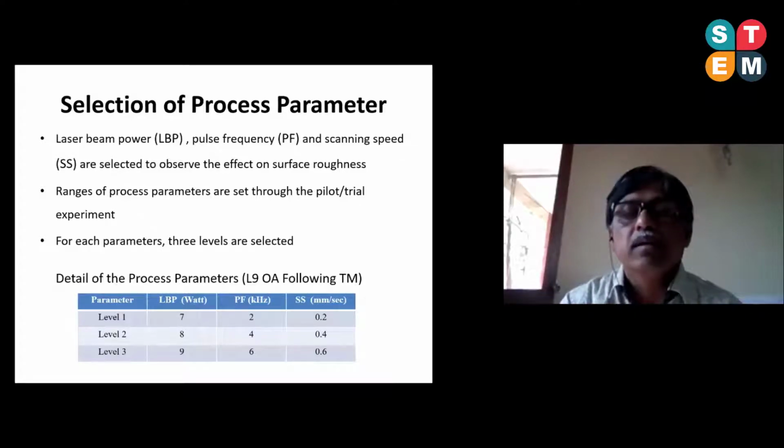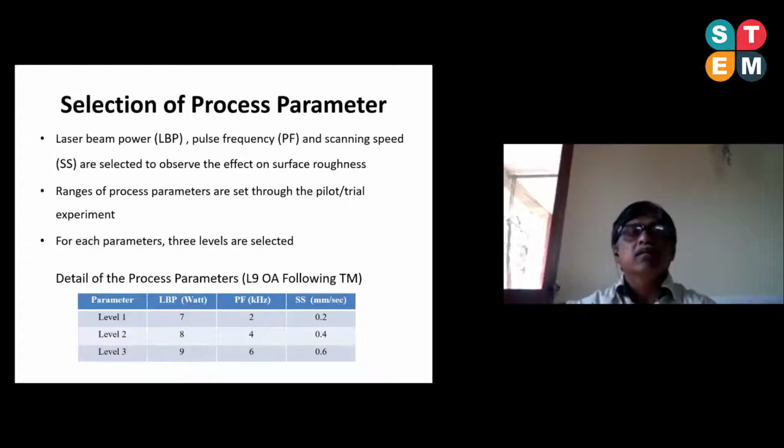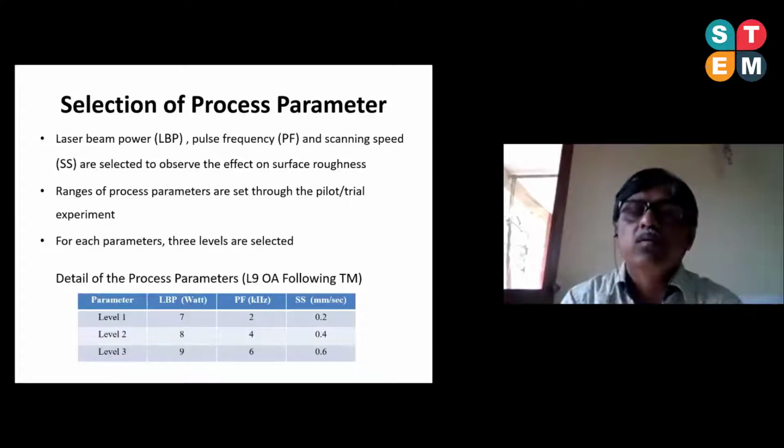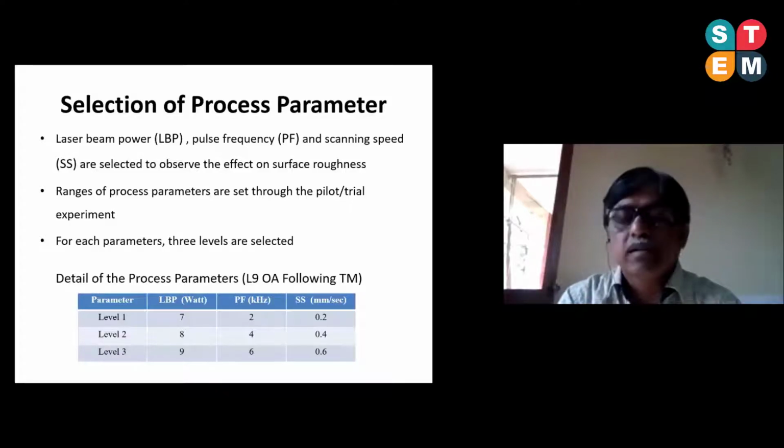Actually, in my experiment, I have selected three parameters. One is the laser beam power, in short LBP, then pulse frequency, PF, and scanning speed, that is SS. They were selected based on our many experimentations. Actually, we decided to take more parameters, but ultimately we selected these three based on their performance, to observe the effect on the surface roughness.